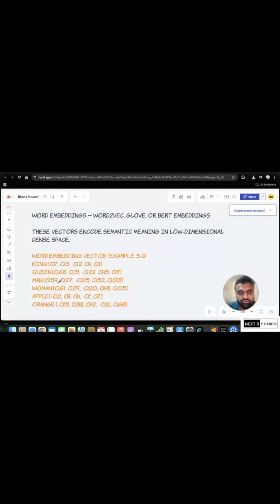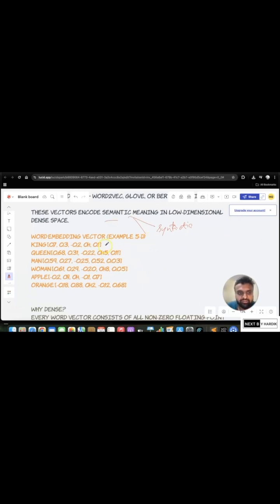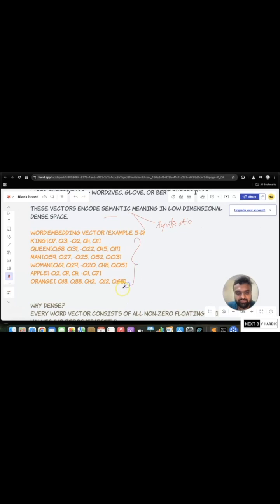The same way we can understand dense vectors, where word embeddings such as Word2Vec, GloVe, BERT embeddings encode semantic meanings in a low-dimensional dense space. So there are two things: one is syntactic and another is semantic. Okay, so again, mention semantic versus syntactic, and I'll make a separate video on syntactic or semantic if that needs to be understood. Word embedding vector example, 5D, such as king, queen, man, woman, apple, orange. Okay, so these are the embeddings that you can see.